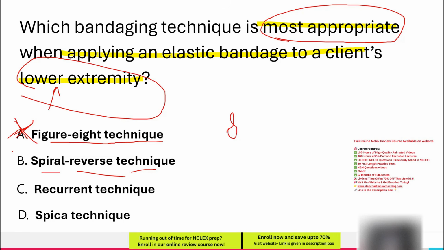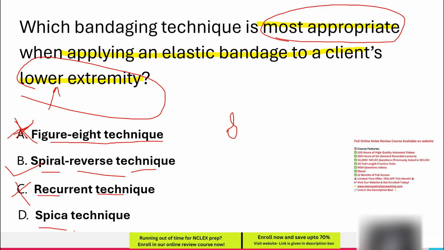Since this technique provides the best support and coverage for the lower extremity, and the question asks for the most appropriate technique, this option is correct. Option C, Recurrent technique. This technique involves folding the bandage back and forth over a distal part, making it useful for covering amputated stumps, fingers, or the head. Since this method is not suitable for securing an elastic bandage on the lower extremity, and the question asks for the most appropriate technique, this option is incorrect.